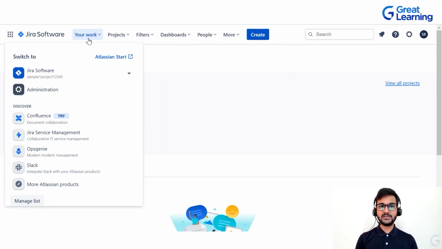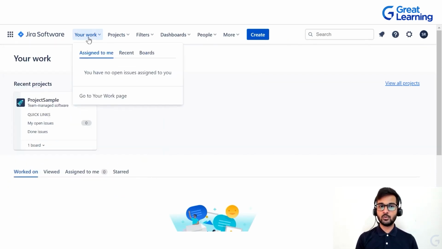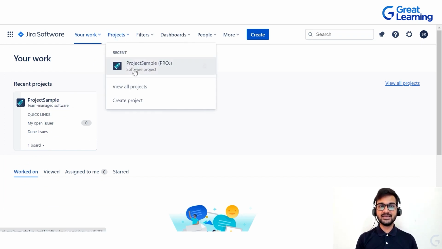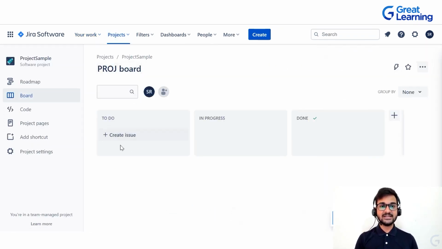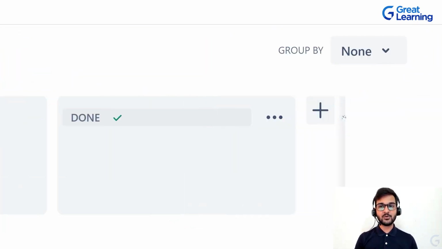Now, to the right of that, you will be able to see a tab, Your Work, where you will be able to see all the issues and projects that are assigned to you, the recent ones, the boards as well. If you click on the project, you will be able to see the agile board that we have already discussed. There are To Do, In Progress, and Done tabs over here. If you want to add more tabs, you can just click on the plus button and you will be able to create more columns here.